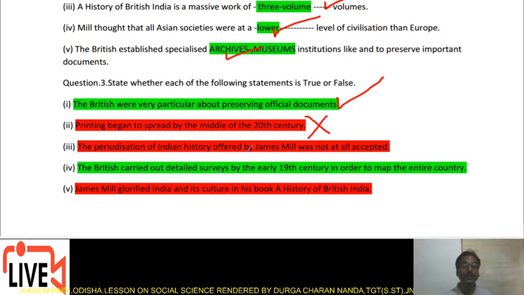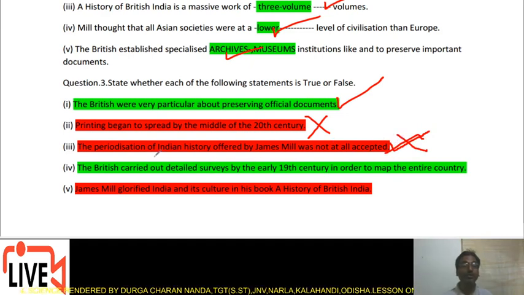The periodization of Indian history offered by James Mill was not at all accepted. No. All the Western historians, they subscribe to the attitude of British. So, this is a wrong choice. It is not a right choice.